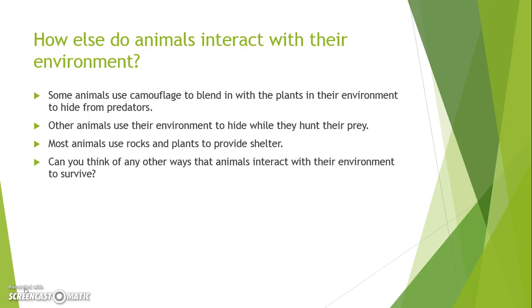How else do animals interact with their environment? Some animals use camouflage to blend in with the plants in their environment to hide from predators. Other animals use their environment to hide while they hunt their prey. Most animals use rocks and plants to provide shelter. Can you think of any other ways that animals interact with their environment to survive?